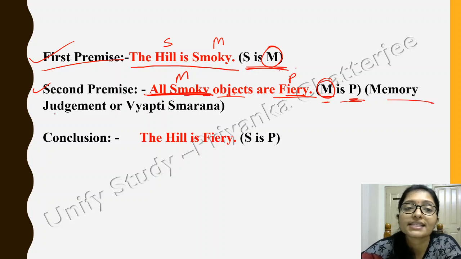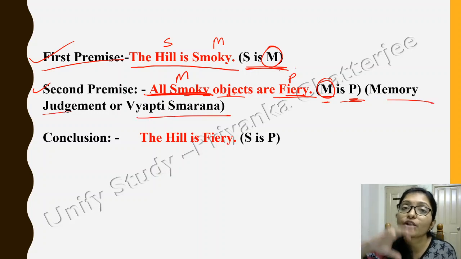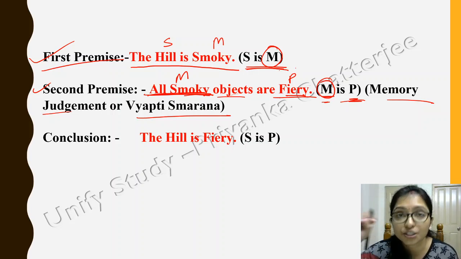So here is the memory judgment, or Vyapti, which means according to your previous knowledge we are applying the memory, the universal truth, the universal knowledge.